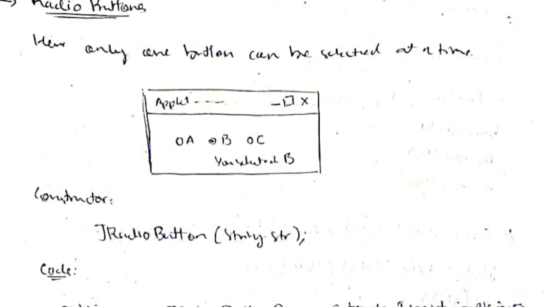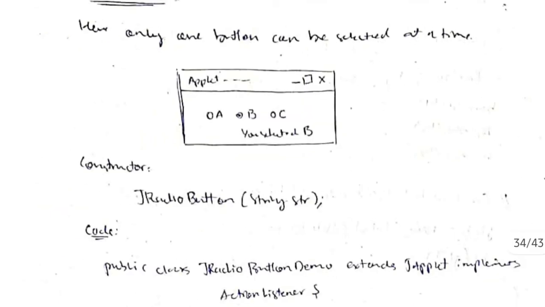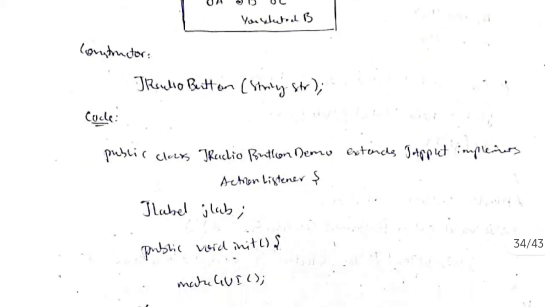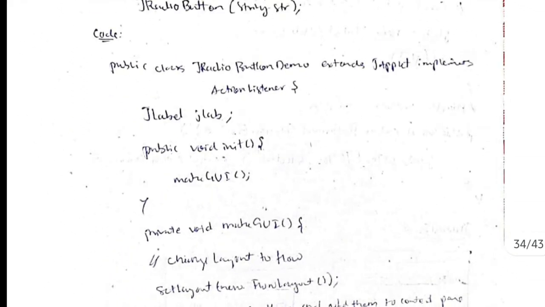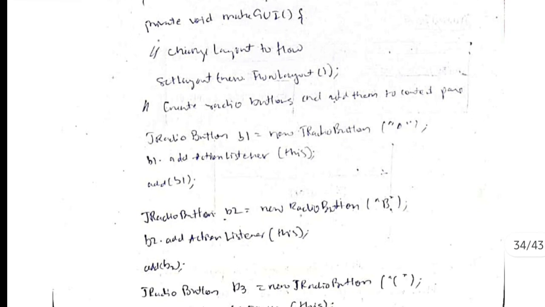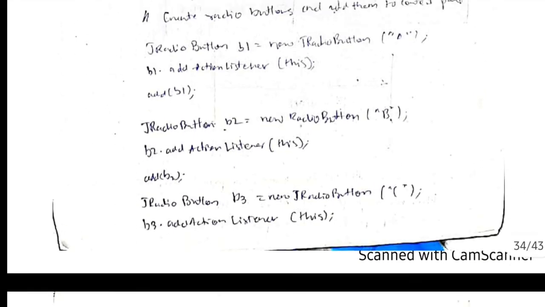Let's see how to implement that. Before that, the constructor is as follows: JRadioButton and the string which I pass here. The string will specify what should be displayed along with the radio button. So let's see the code implementation of it. Firstly I'll be defining a class here, and then I'll have the init function, and inside that I'll have the GUI function with set layout. Then I'll create the radio button here, radio button B1. Then in the first one I'll display the text as A. Then I will set action listener and add it to the screen. Same thing I will do for B and C.